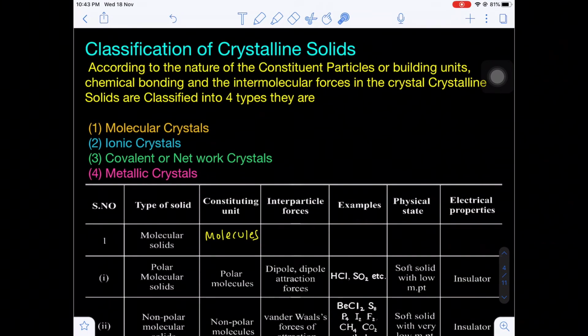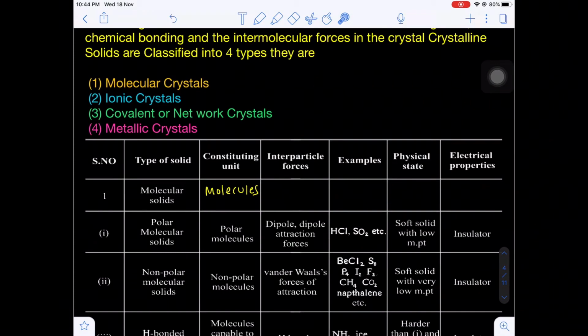And next one, how to classify the crystalline solids. Basically, the crystalline solids can be categorized into four different types based upon the nature of the constituent particles. That is, what are the building units present in the corresponding crystalline solid, and which type of intermolecular forces of attraction are operating between the constituent particles.